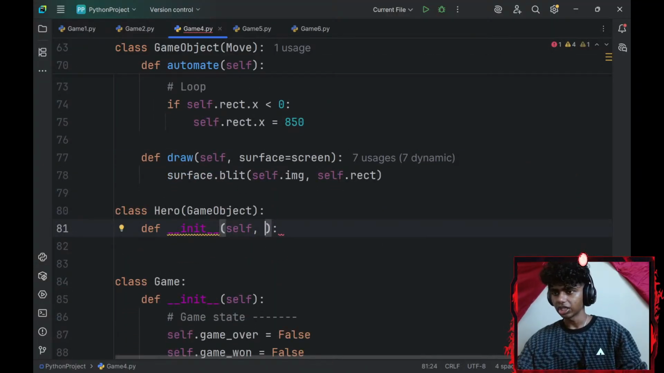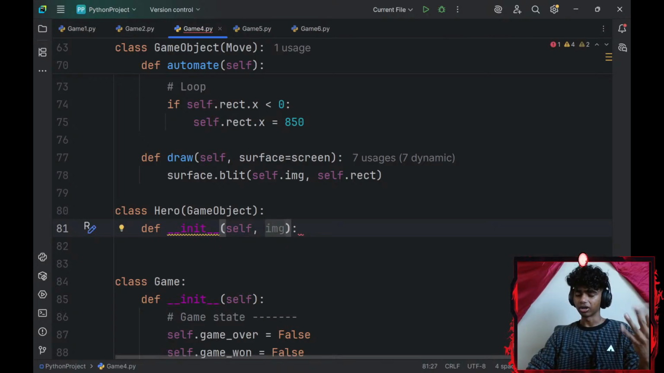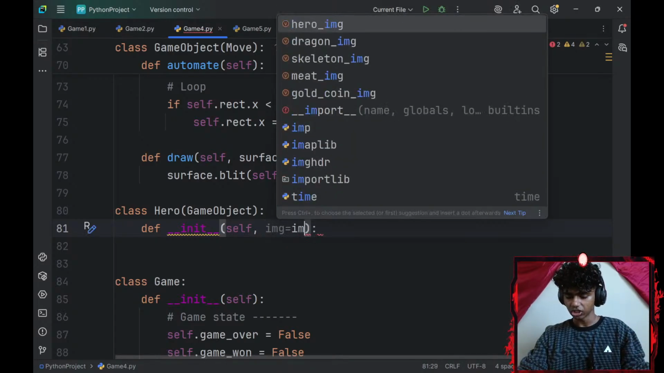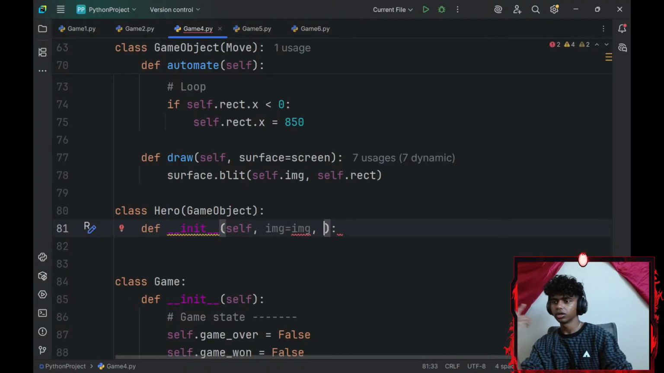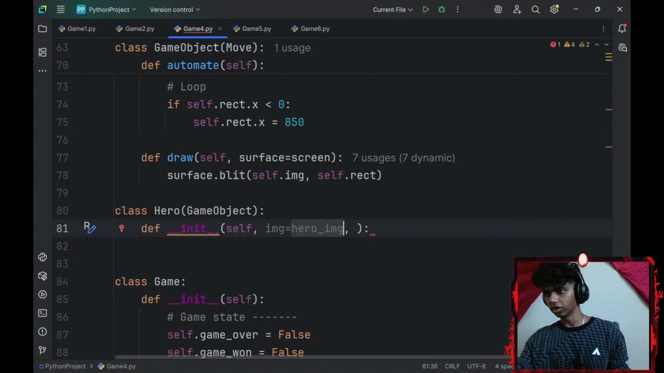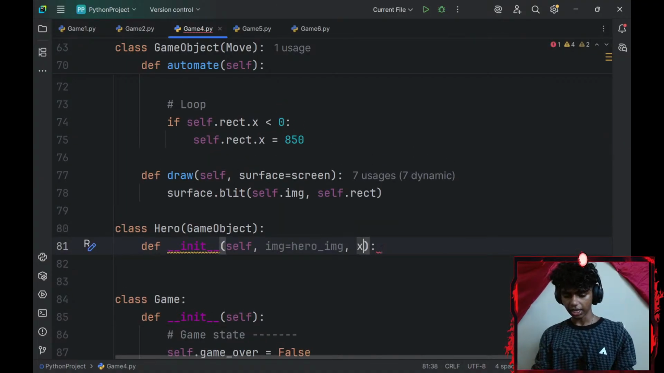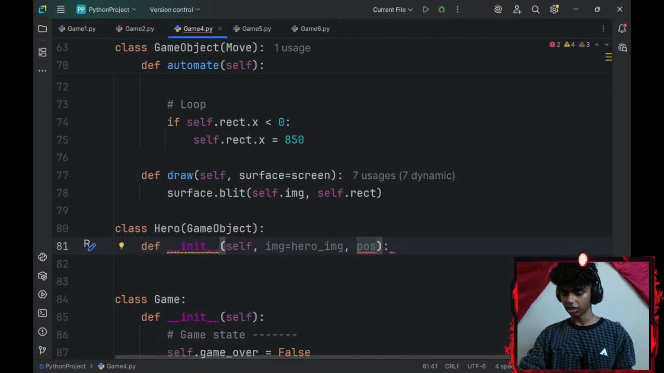And now for my hero class, I'll need an image parameter. First, let me go with the args. So image equals to image. Okay, image equals to my hero image. There we go. Actually, I'll go with position first. Position equals to, let's see, a tuple of 100 by 300.